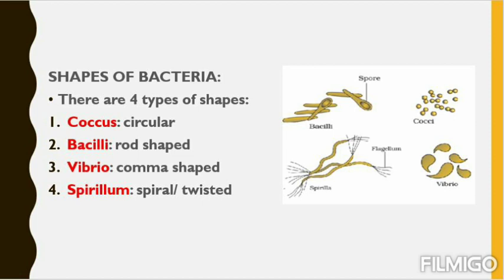So in that spirillum, spiral shaped bacteria, we can see a labeling called flagellum. That is a brush border like structure. So flagellum means some bacteria are there who are motile. They can move from one place to other.